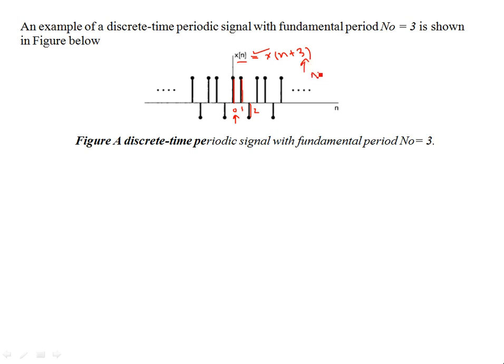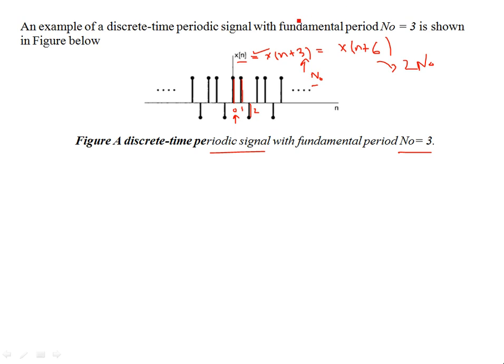This is capital N. Well, it also is valid for integral multiples of capital N. I mean, this equation is also valid for N plus 6, right? But the smallest period is to be counted as the fundamental period. So the discrete time periodic signal has a fundamental period N naught equal to 3. This is N naught, okay? And this 6 is basically twice N naught. So the fundamental period has to be the smallest N naught, which is an integer in the case of a discrete time sequence. And if it exists, then by shifting by the same amount N naught, the sequence should remain unchanged.